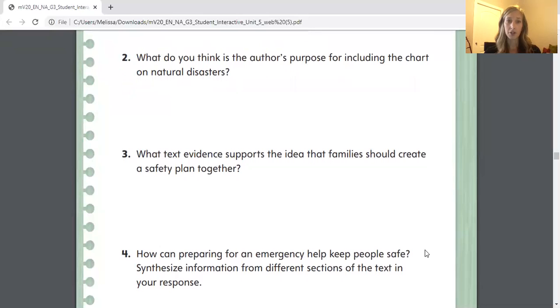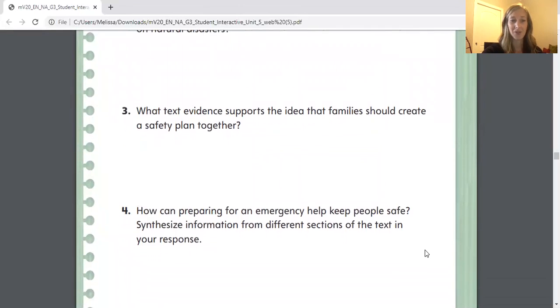What do you think is the author's purpose for including the chart on natural disasters? Okay, remember that chart, you guys? That chart was on page 510. Why would the author include a chart with all these different types of natural disasters? Well, you guys, all of those disasters could potentially lead to emergencies. Write something about that, how the chart on page 510 lists types of natural disasters that could lead to an emergency. Remember, this entire text is about, in case of an emergency, you should have a plan so you will be prepared. All right, let's move on.